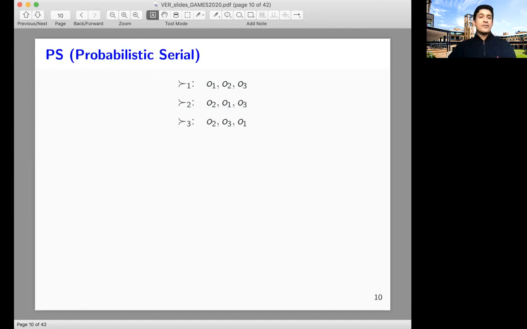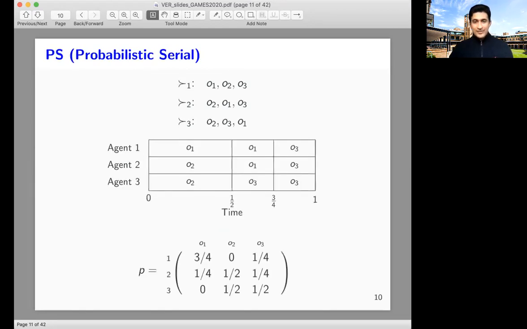One particular rule that came up in the literature is that of Bogomolnaia and Moulin, called the probabilistic serial rule, also referred to simply as the eating algorithm. It's referred to as the eating algorithm because it simulates an eating process in which all agents simultaneously eat their most preferred object until it's consumed, and then they move on to the next most preferred object. This process continues until each agent gets exactly one item. In this case, since agent 1 ate 3/4 of O1, the probability of allocating O1 to agent 1 is going to be 3/4, which is reflected in the matrix at the bottom of this page.